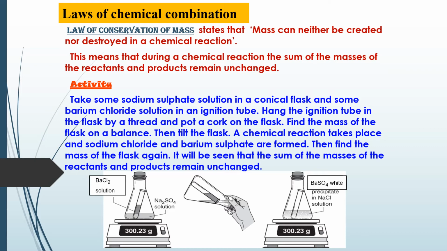The contents of the ignition tube can be poured into the contents of the conical flask and mixed together. Actually, the reaction is a double displacement reaction. It forms barium sulfide plus sodium chloride. It's a double displacement reaction and the reaction gives a white precipitate of barium sulfide. After the reaction mixture mixes properly, put the materials back onto the weighing balance and measure it again. We will find that both weights are the same.